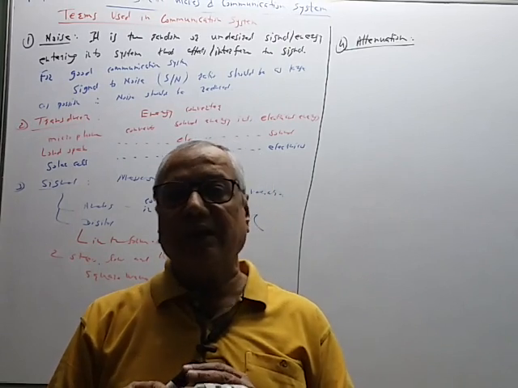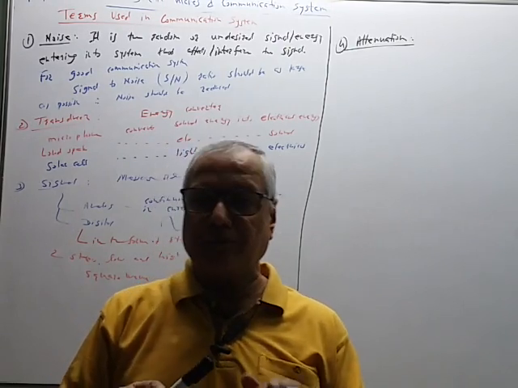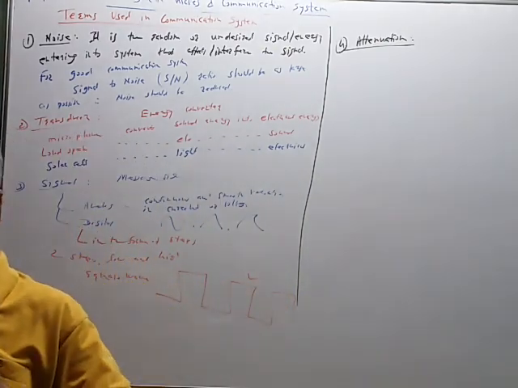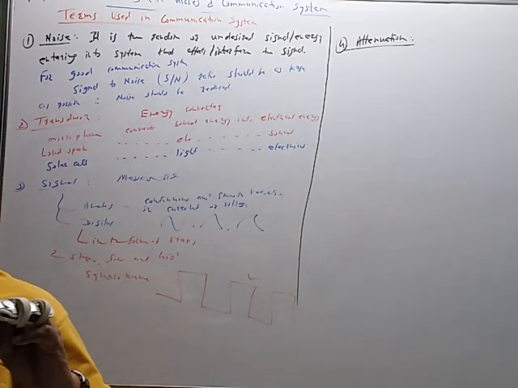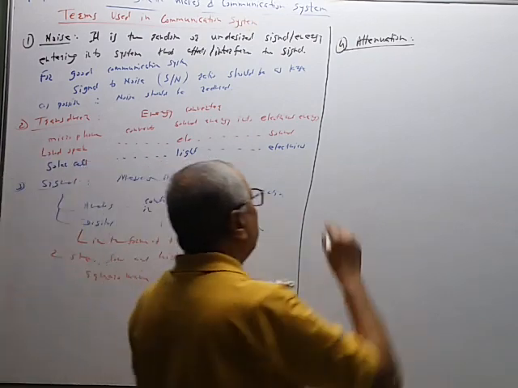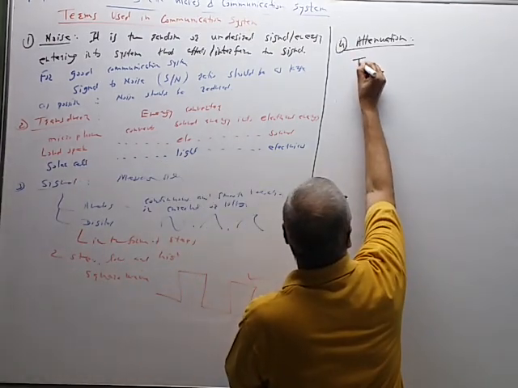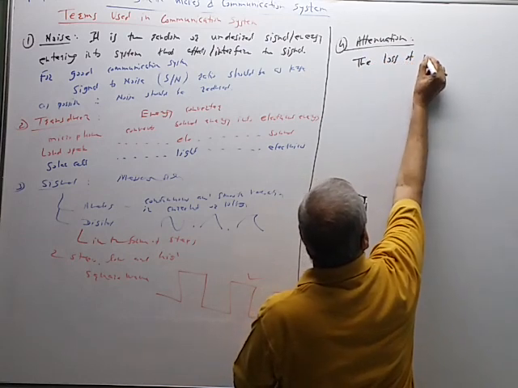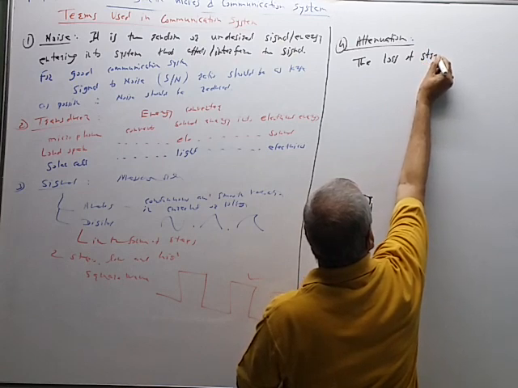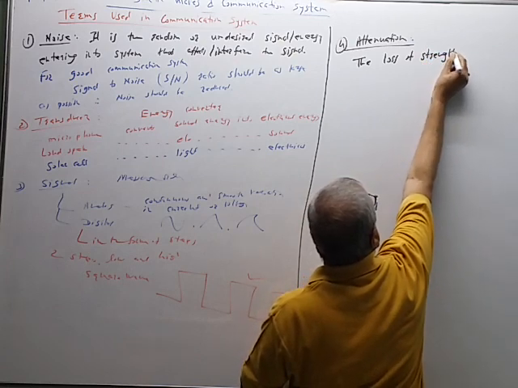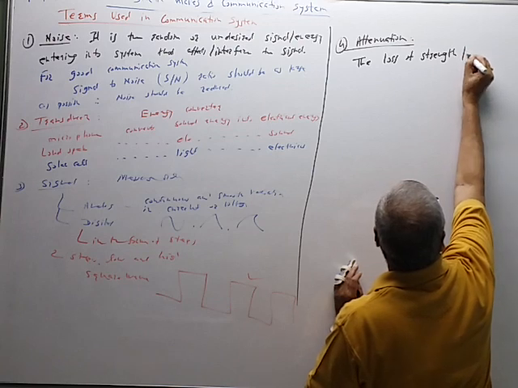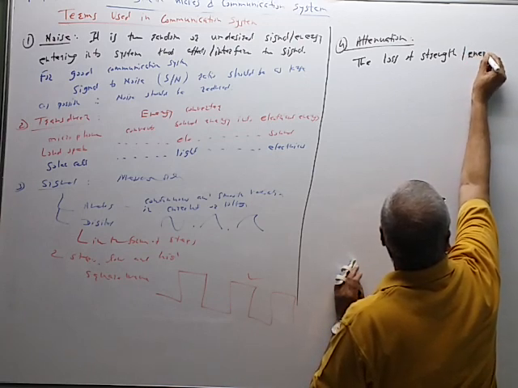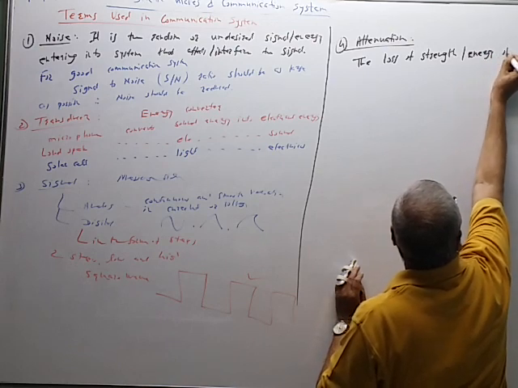So the loss in energy of the signal due to the absorption by the medium, this process is called attenuation. The loss of strength, the loss of energy of the signal due to the absorption by the medium. So the meaning of attenuation is this: the loss of strength or loss of energy of the signal